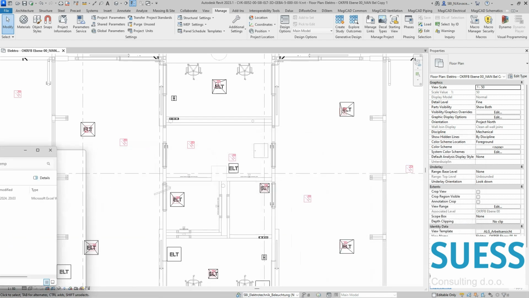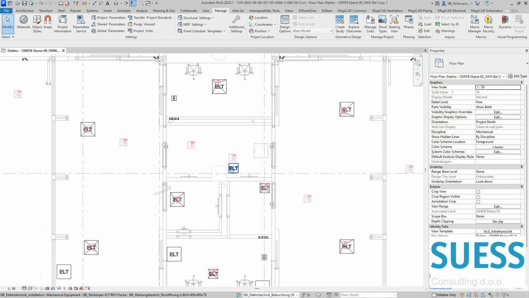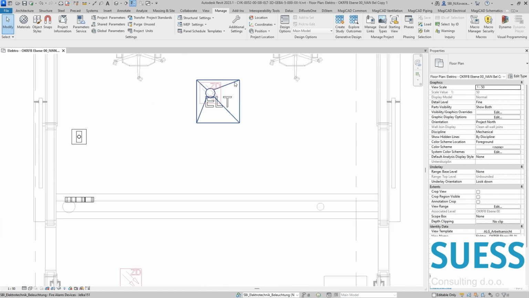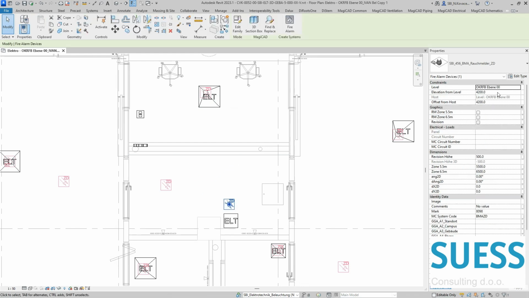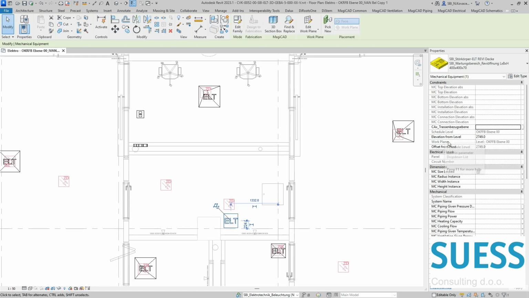Before we take a look at this report, just to show you, on purpose we moved this smoke detector from the field of the revision opening, and we added one more, so the Excel should show that. And you can also see here that the solid was created. From the exact position of the smoke detector, we created this solid up to the curves of the revision opening. Regarding the level, you can see here that for fire alarm device the level is just level, but for mechanical equipment that is scheduled level.